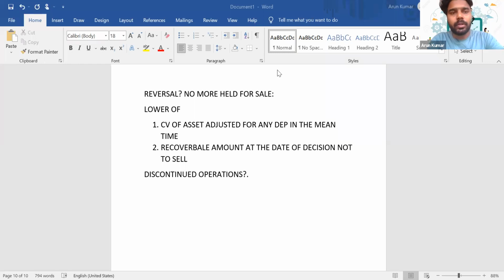Yeah, the type of questions that can get asked is like you may be asked to calculate the value, the price at which we have to show it on the face of the FS, that is at the lower of carrying amount or fair value less cost to disposal. And they can ask you something with respect to reversal as well. Like, you have to calculate that figure specifically, right? That is the lower of carrying amount of the asset or the recoverable amount. And even there can be questions where they may ask whether you need to classify it as held for sale or not. Yeah, because we have to check whether the criteria are met.